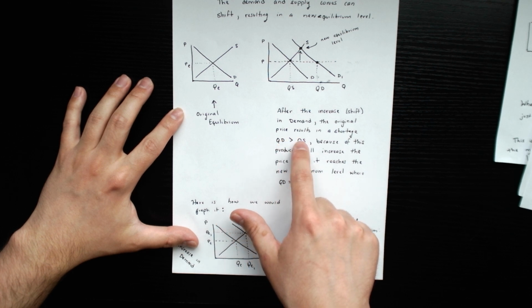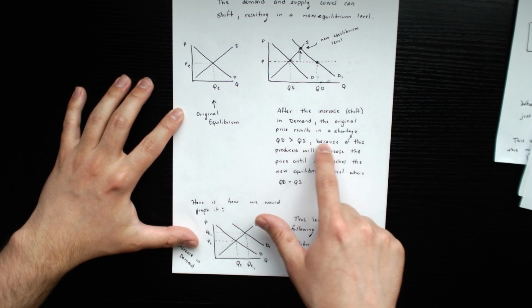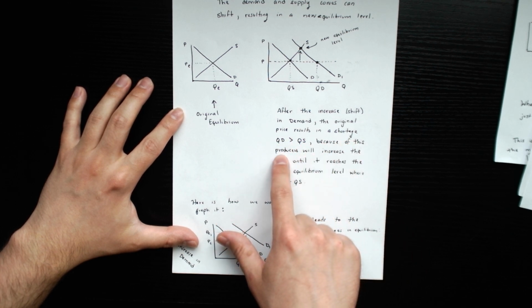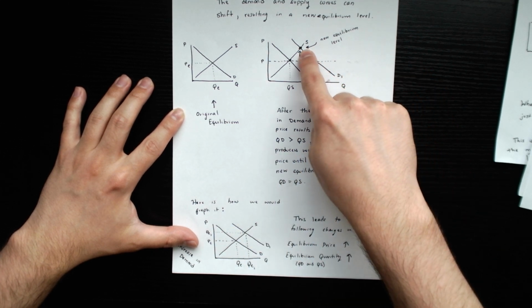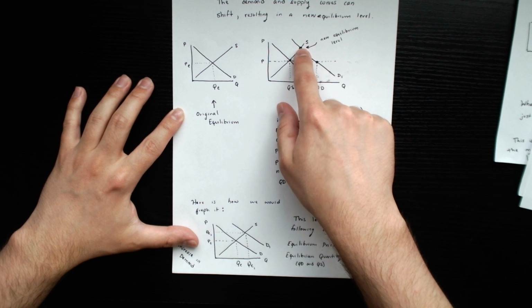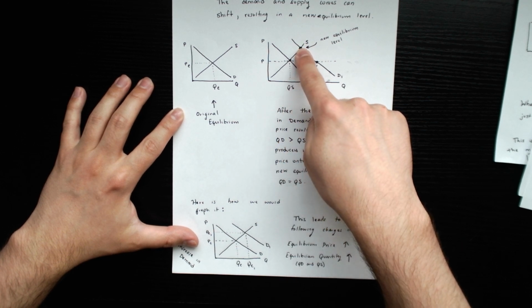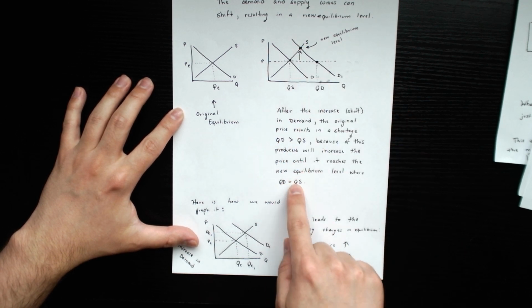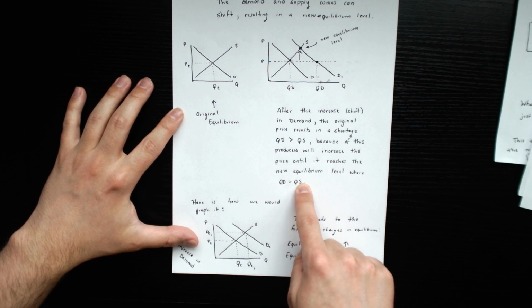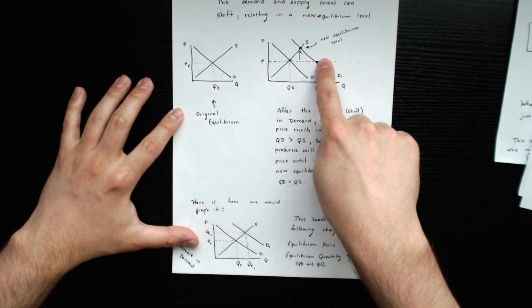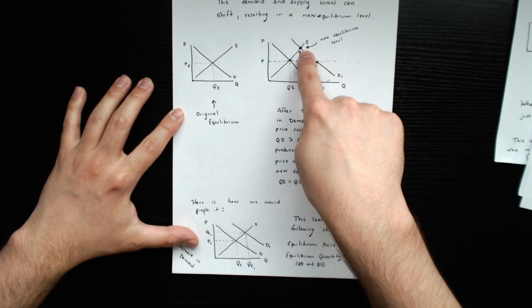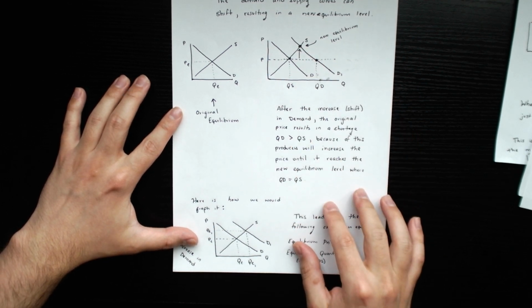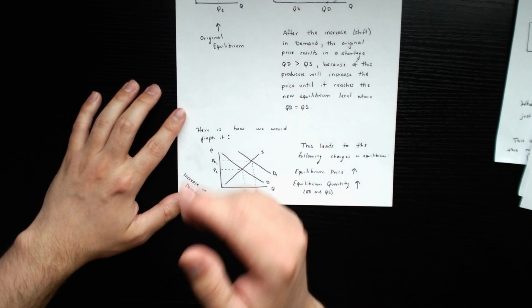So what's going to happen is after the increase in demand, since the original price results in a shortage because the quantity demanded is greater than the quantity supplied, producers are going to increase the price like this until it goes back up to a new equilibrium point where the quantity demanded equals the quantity supplied. So when there's a shift in a curve, it results in a brand new equilibrium, basically.